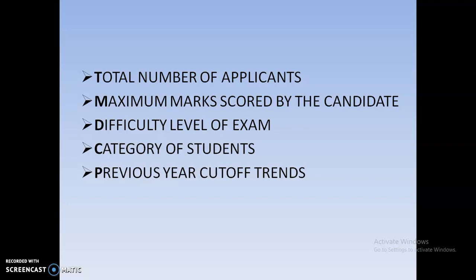And the fourth factor is the category of students. That means depending upon the caste category. In your caste category, it might be OC, OBC, SC, ST, economically weaker section, or PWD, whatever the category is. So depending upon your caste category also, the cutoff marks may change.